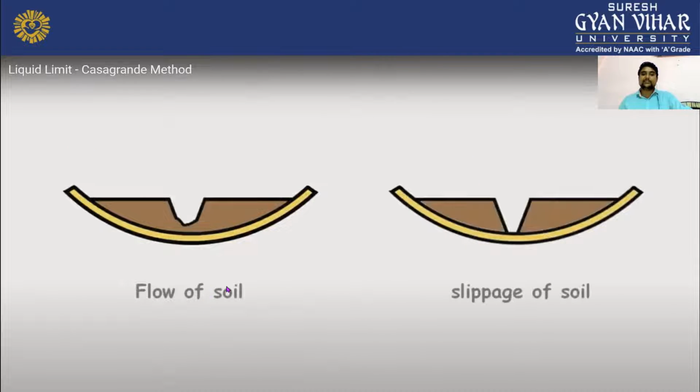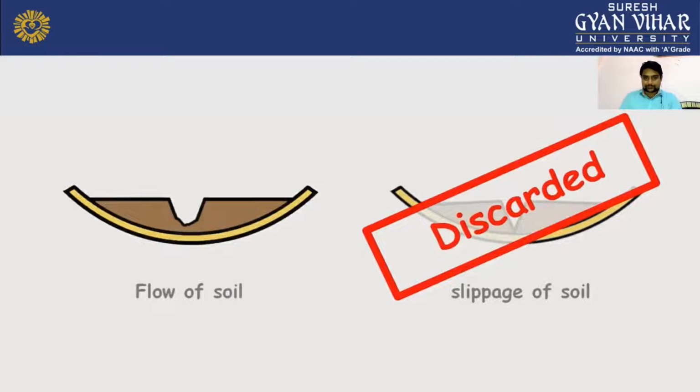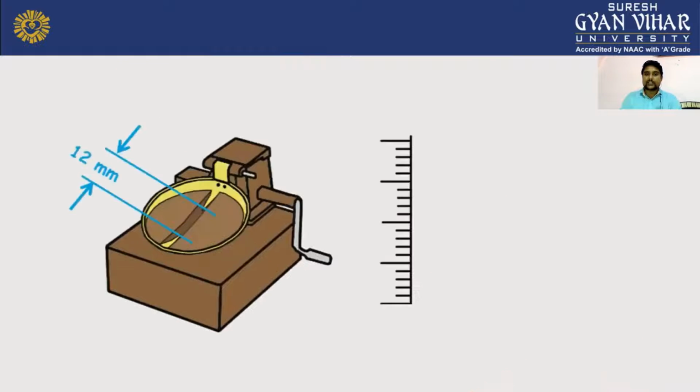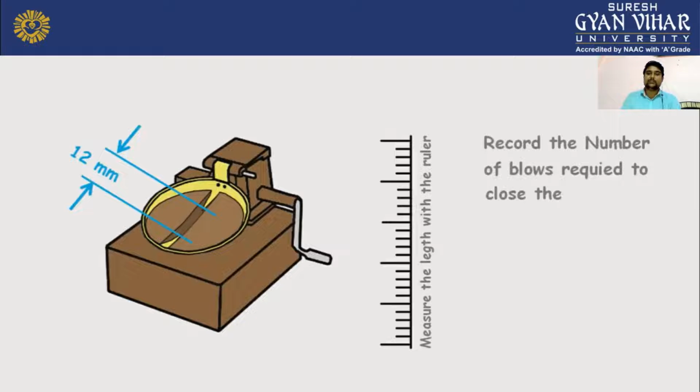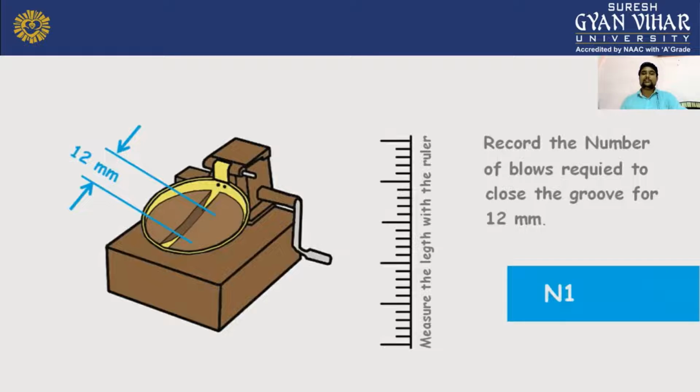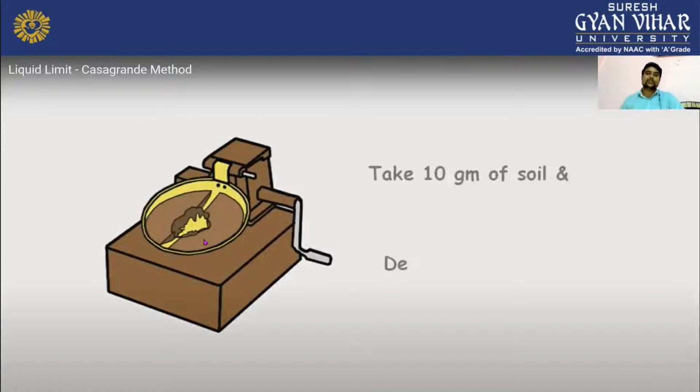When we rotate these things, it will come upward, meaning your soil will automatically join. And the flow of soil, you can see the difference, how you will do it, you can see here. And we have to measure the length with the ruler. You count the blows, how many blows you are doing on the Casagrande apparatus. You have to record it also.